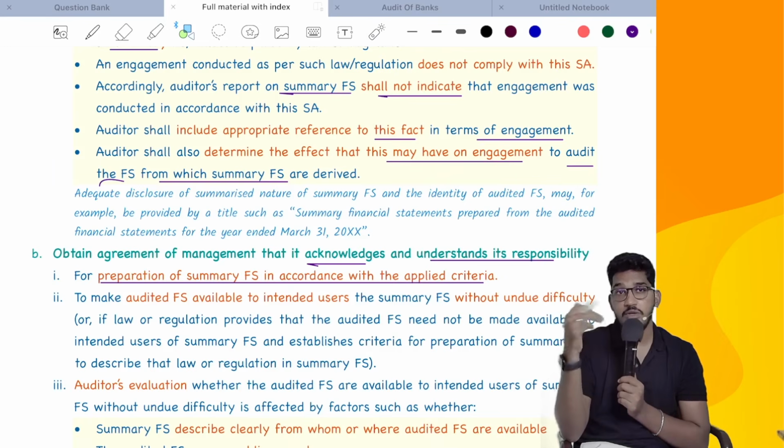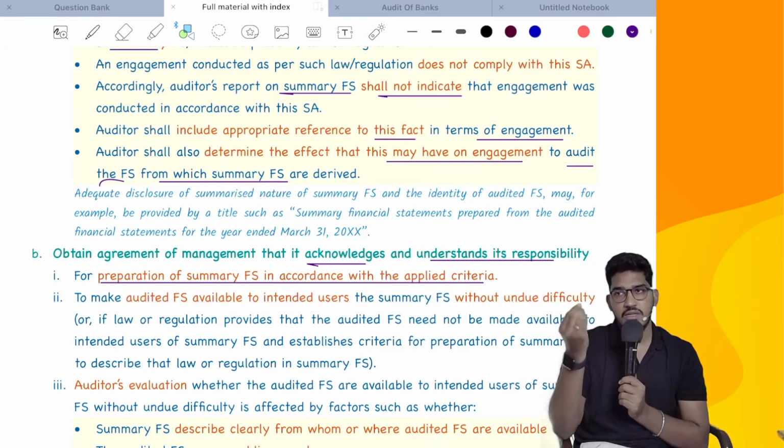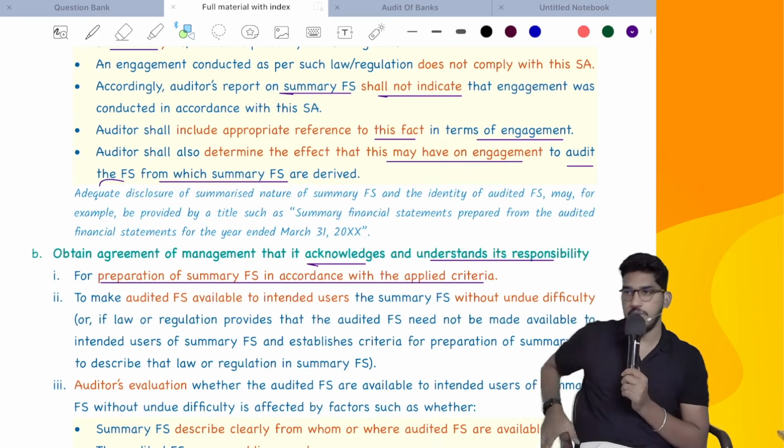Even ask the management to give written confirmation that they will make available complete financial statements. They will not keep them protected or something. Everybody should get them, if at all, on request. If they make it available, they have to make it available. Like what they can do is they will circulate the copies of summary financial statements, and the main financial statements they will upload on their website. Or if you come to the AGM, there they will keep.